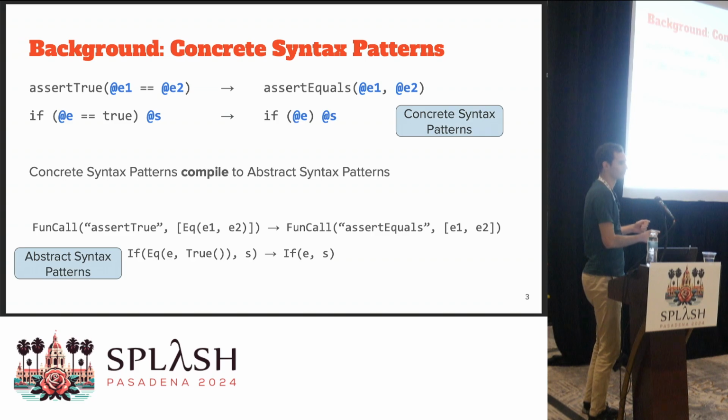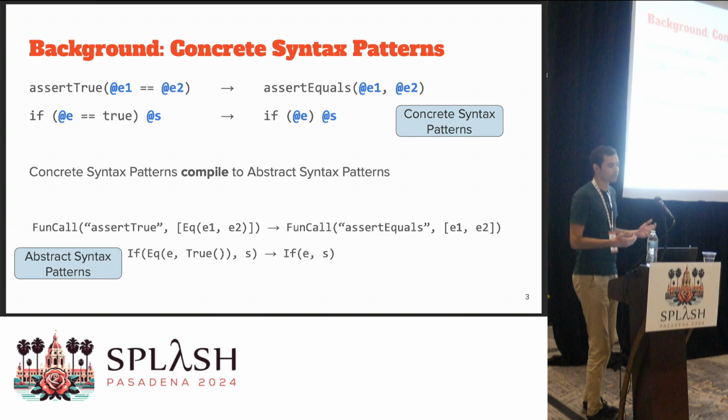The object language in this case can be something like Java, or any language that supports this kind of syntax. Internally, concrete syntax gets compiled to abstract syntax. So at the bottom of the slide, you'll see the equivalent restructuring, but using the abstract syntax of the language rather than the concrete syntax.